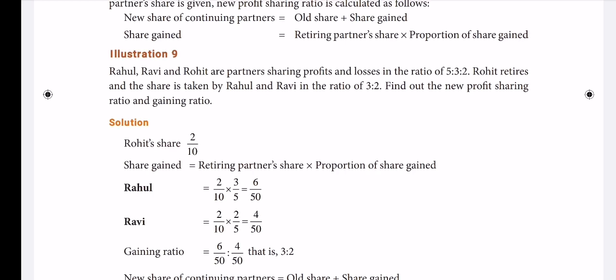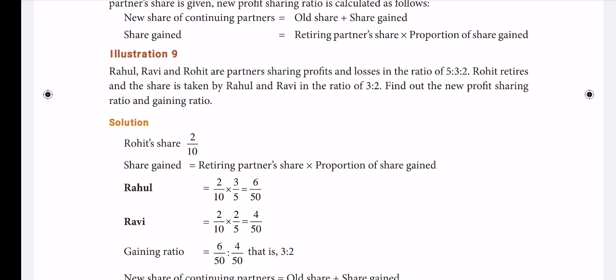This is unequal gain. It is not stated in words as unequal, because when the others take the share equally we said 1:1, taken by the other partners 1:1, equal gain. Here 3:2 means 3/5 and 2/5, so automatically unequal gain. So in that case find out the new profit sharing ratio and gaining ratio. Okay, so the gaining ratio is 3:2 only. We are going to find out in the ratio. Okay, so let's begin with the retiring third partner, Rohit's share. How much is his share? 2/10.